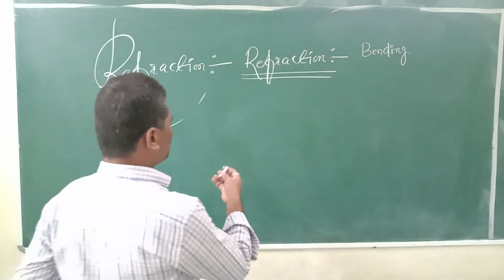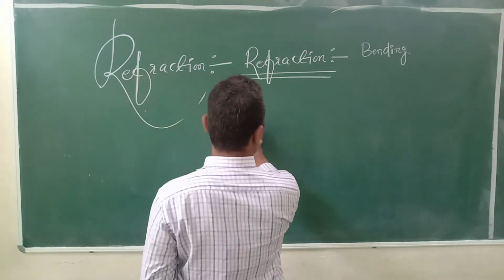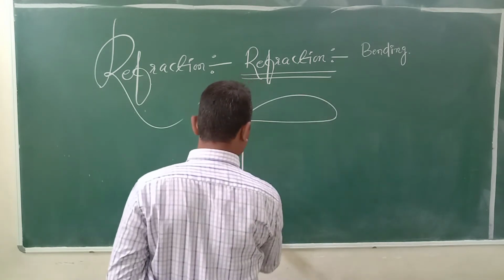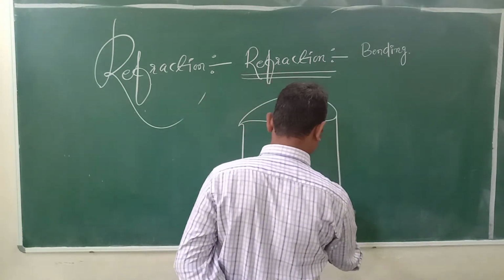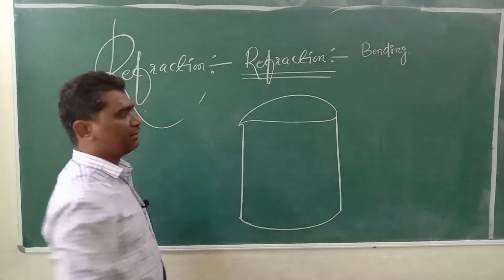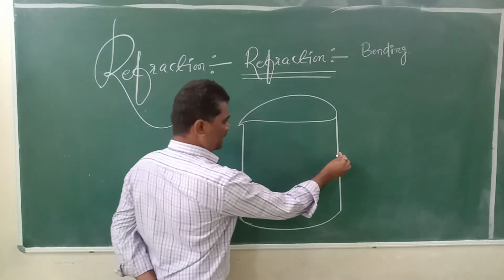For example, students, here is a glass container. In this glass container, water is taken.